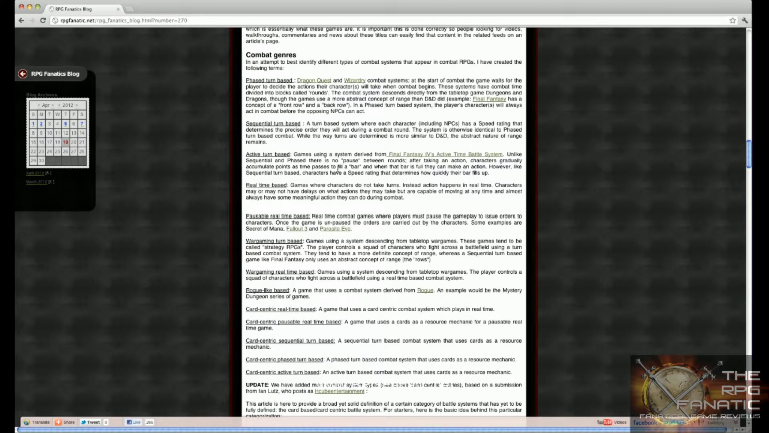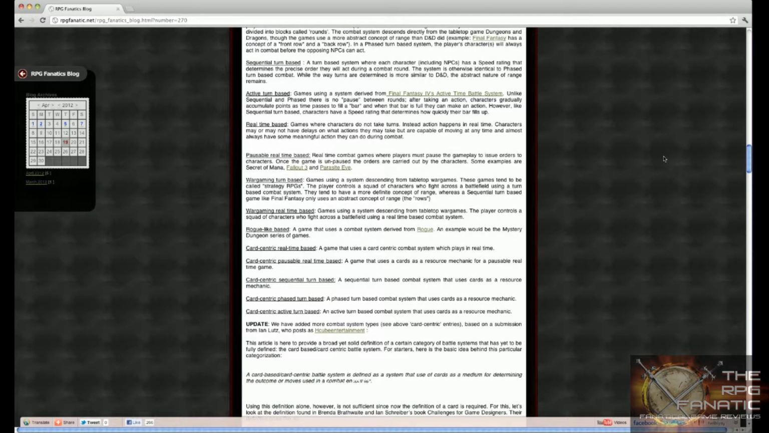But usually there's some sort of graphical bar to represent when the character can next act to help the player determine the turn order. However, like sequential turn-based, characters have a speed rating that determines how quickly their bar fills up. I can't really think of any active turn-based games that don't have some type of speed rating that helps determine how quickly the bars increase. There's no way to do haste and slow effects if you don't do something like that.